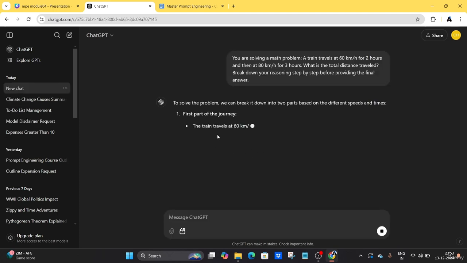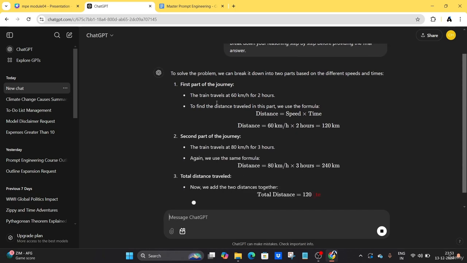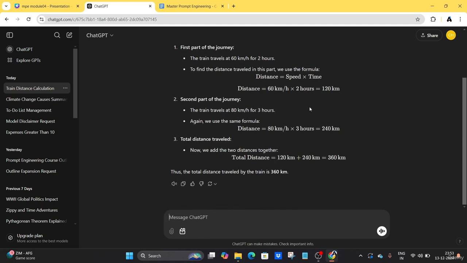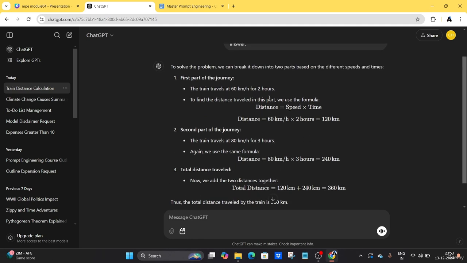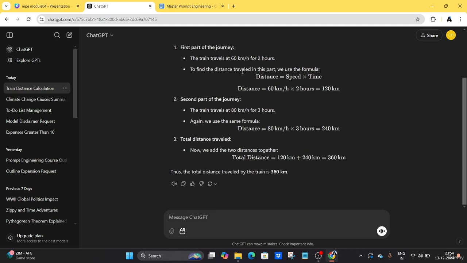So the AI will generate the step by step process. You can see here the first part of the journey is the train travels at 60 km per hour for 2 hours. To find the distance traveled in this part we have to take distance equal to speed into time, like that.